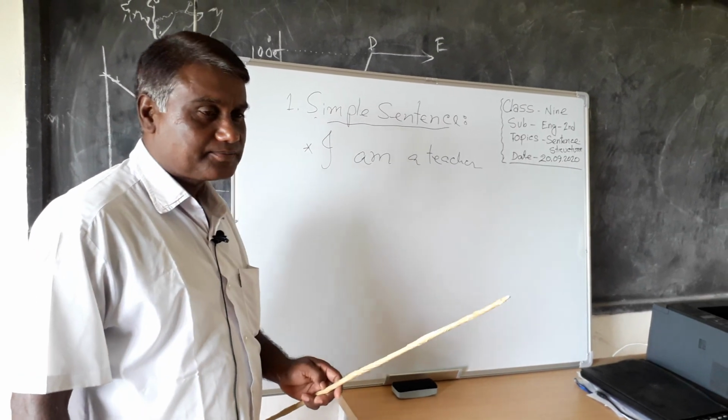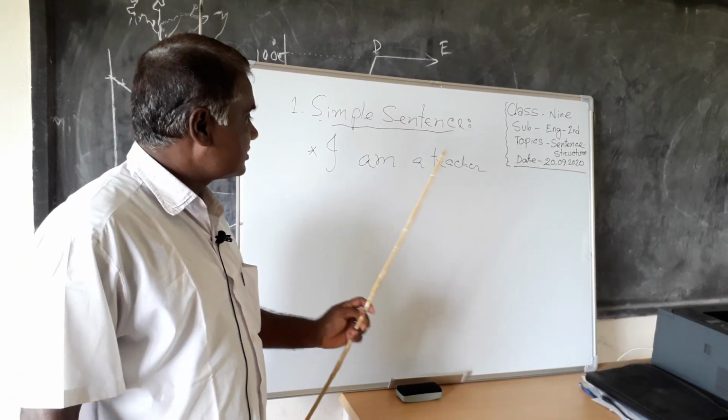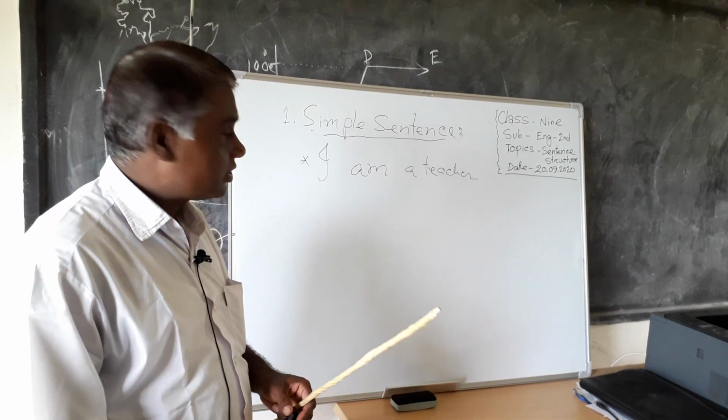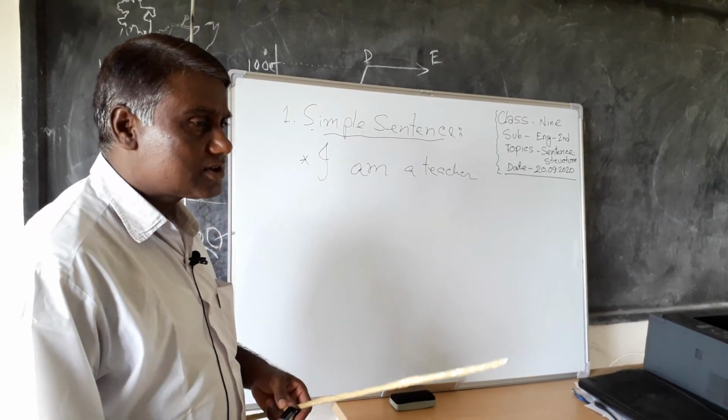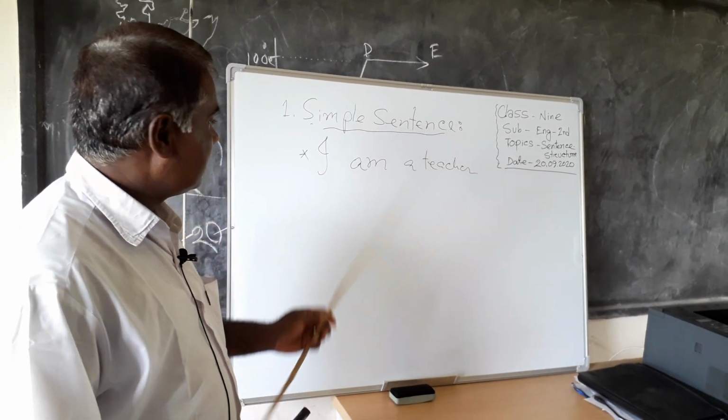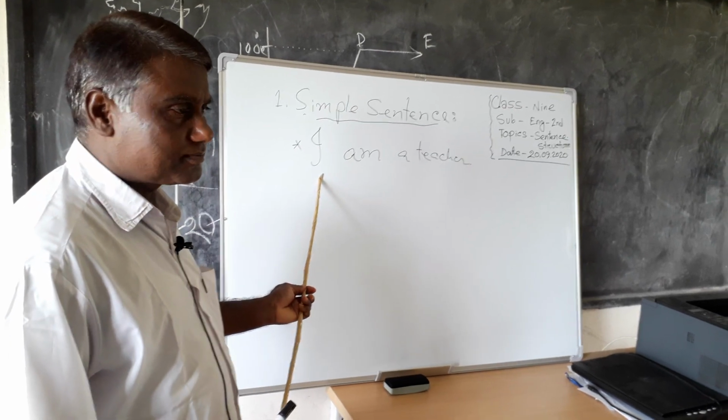So we can say the sentence that has only one subject and only one finite verb is called the simple sentence. This is the example.